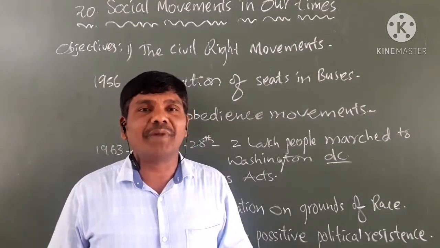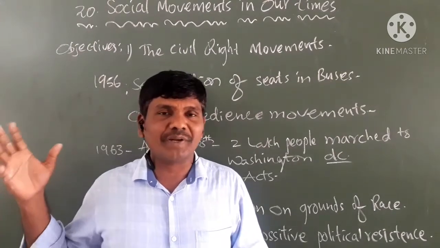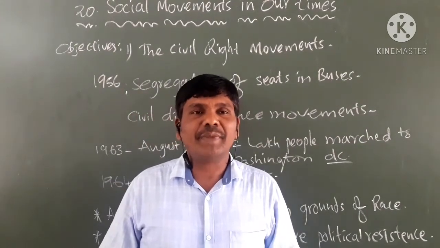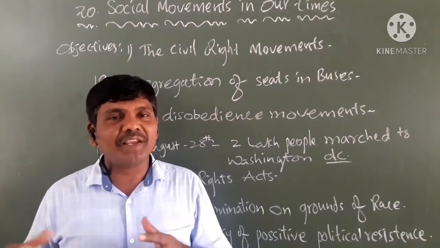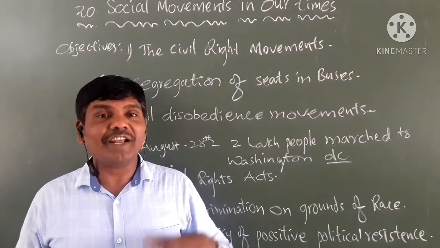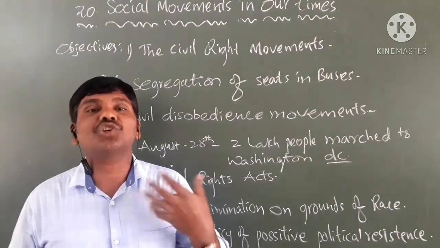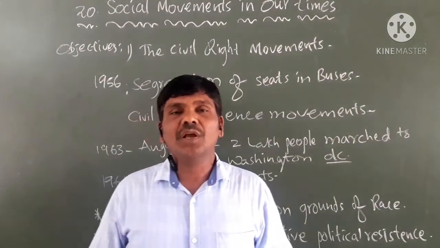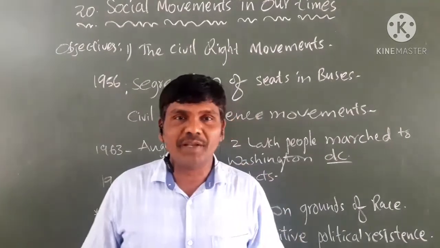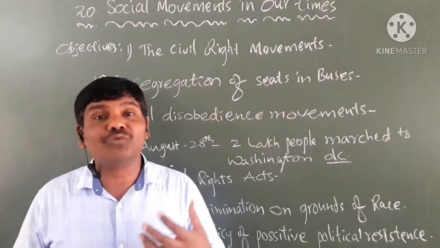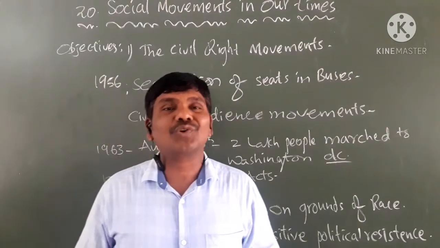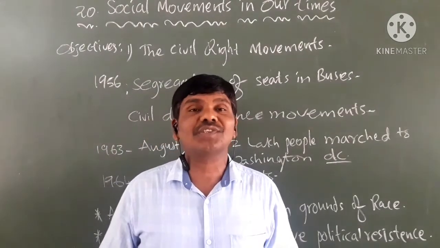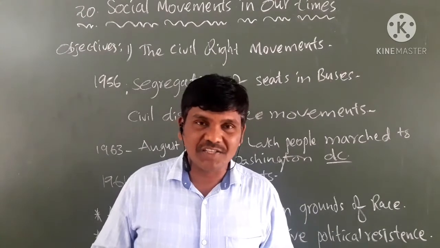The laws were made by the BJP government, the Narendra Modi government, and because of those laws the farmers were unhappy. So we understand that movement means showing objection, unhappiness or disapproval by the people by doing rasta rokos, dharnas, hartals.